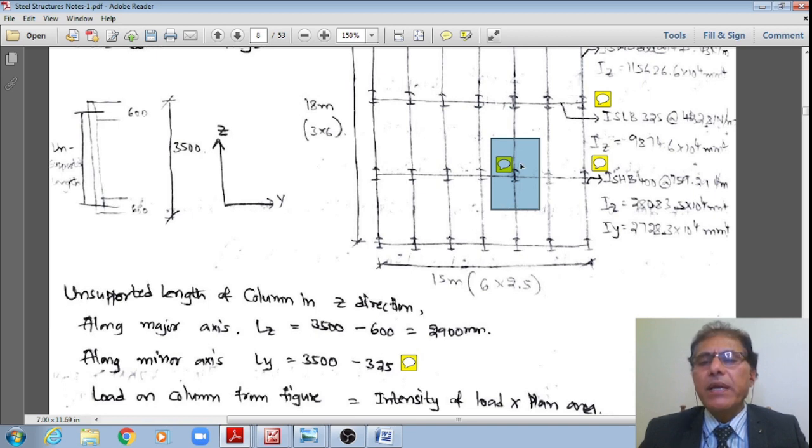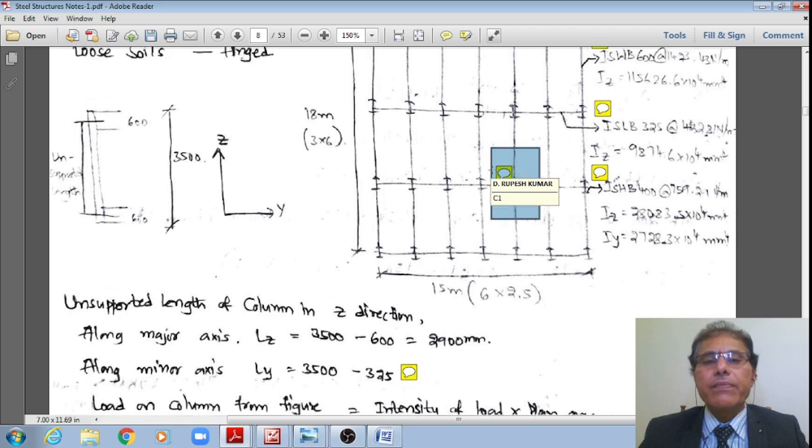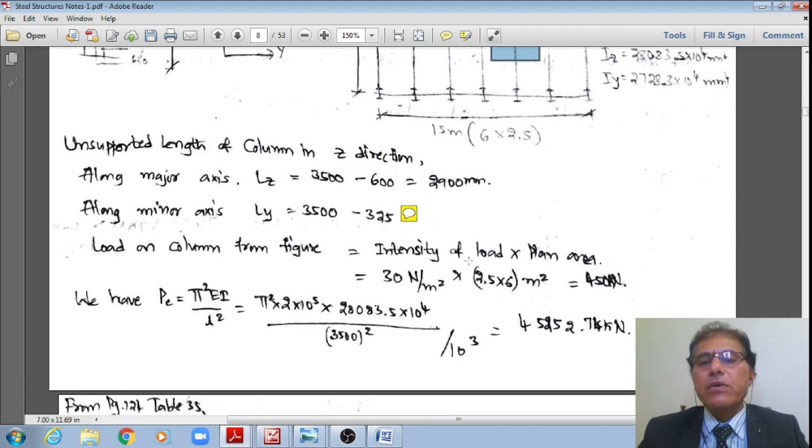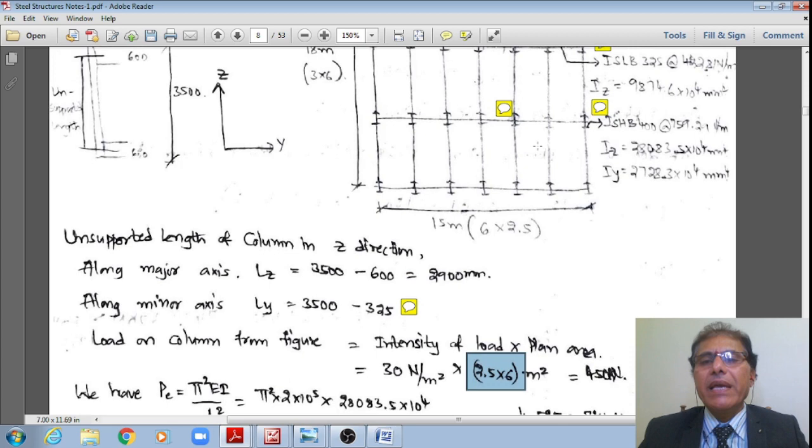Therefore this is 2.5, and also the length from the z direction is 6 meter by 2. Therefore this is 6 meter. Therefore this strip what I am highlighting here is 6 meter by 2.5 meter. That is how 2.5 by 6 meter is the plan area which is contributing the load onto this column C1.